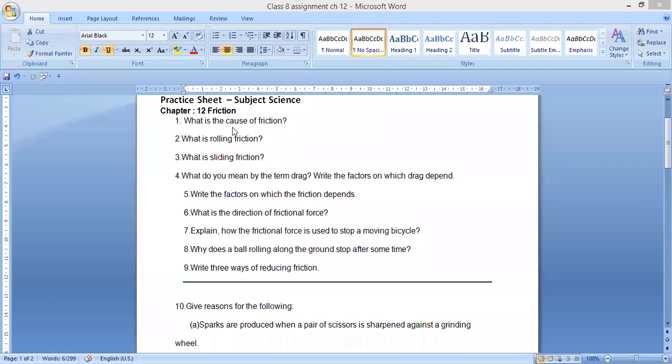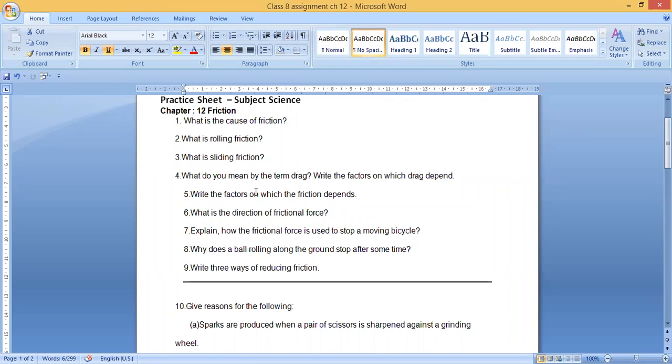So first question is cause of friction. I hope you all know what is the cause of friction. Why friction comes into play. Yes, Anshika. Friction is caused by the irregularities on the two surfaces in contact. Irregularities on the two surfaces lock into one another, interlocking, causing friction.